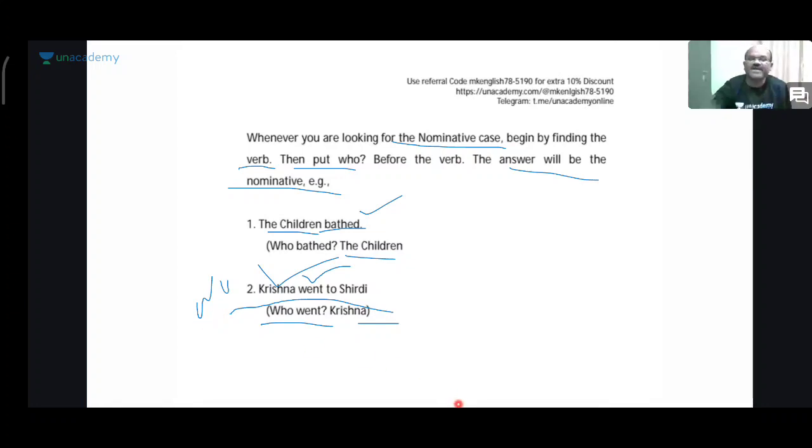Like that, you should be in a position to identify the nominative case. The criteria for identifying the nominative case is first you have to search for the verb. After identifying the verb, you have to put who or which before the verb. Then your answer will be the nominative. The children bathed. Krishna went to Shirdi.